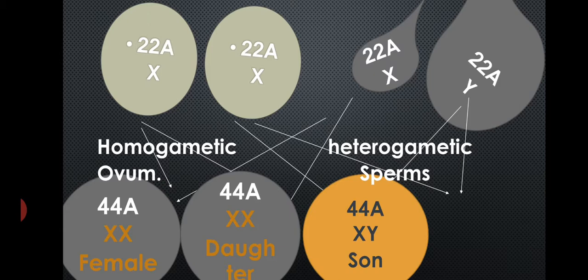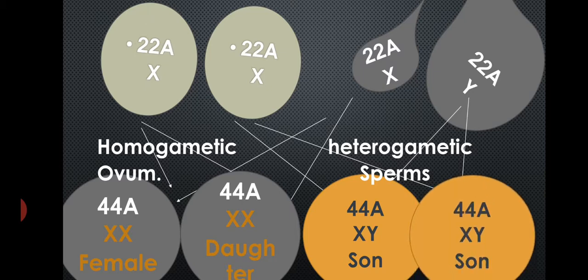But if an ovum fuses with a sperm containing the Y chromosome, then the sex of this child will be a son, that is, 44 autosomes and XY chromosomes. As it contains the X and Y chromosomes, the sex of this child will be male. So when an ovum fuses with a sperm containing the Y chromosome, the son will be produced.